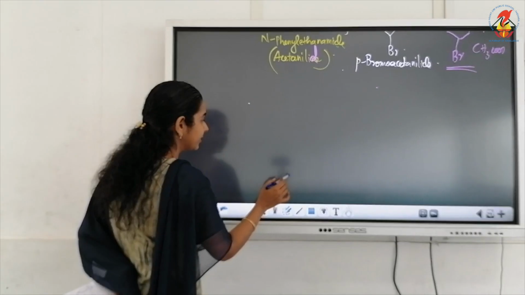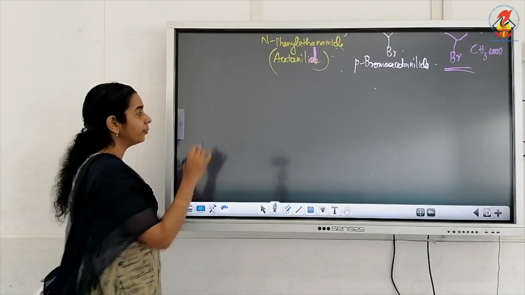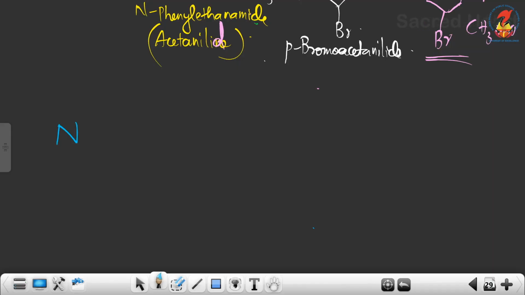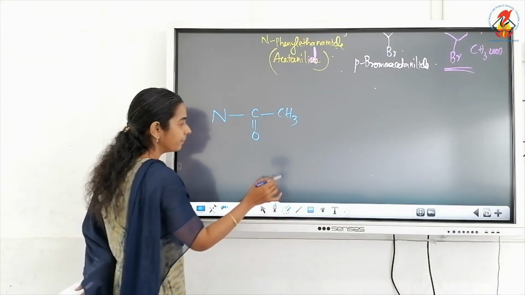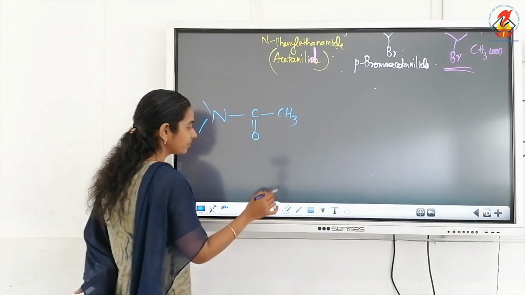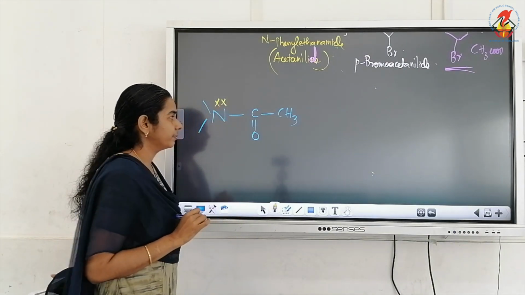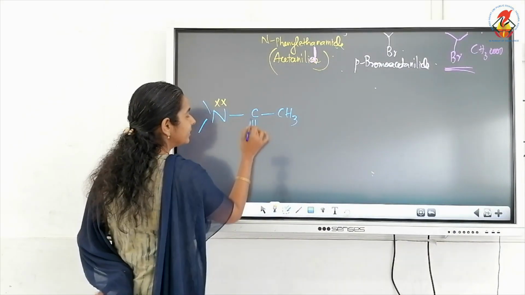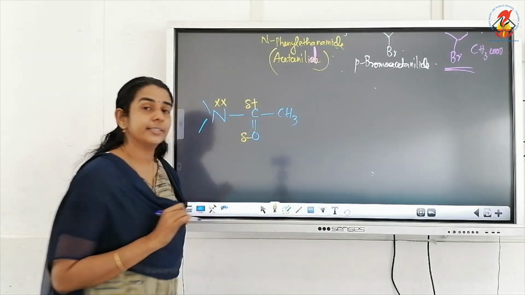The reason is that during acylation we attach a COCH3 group to the nitrogen atom. Mark the remaining valencies as such, and we know there is one lone pair on nitrogen. And the C=O is always polar, delta minus and delta plus.